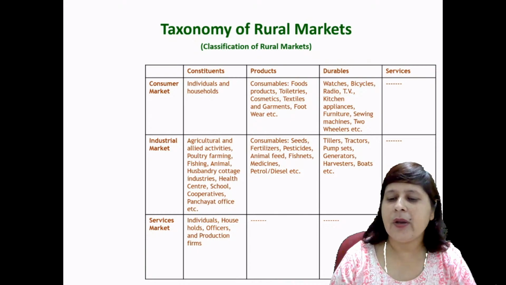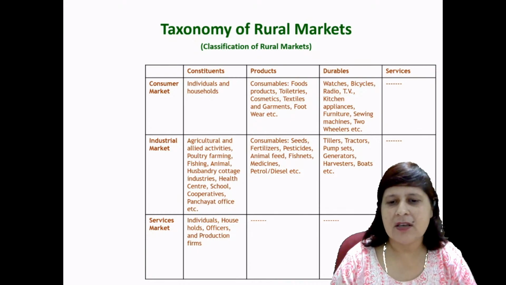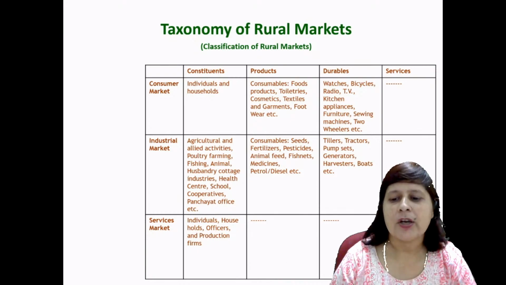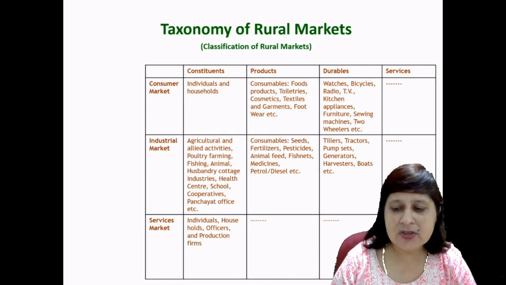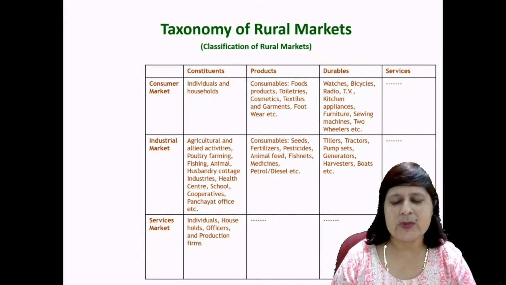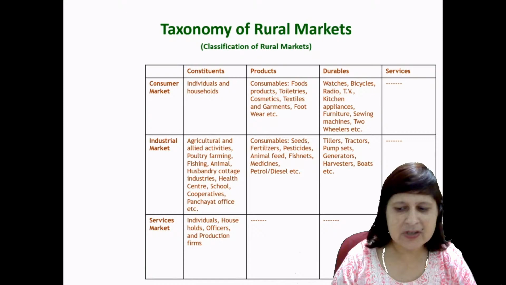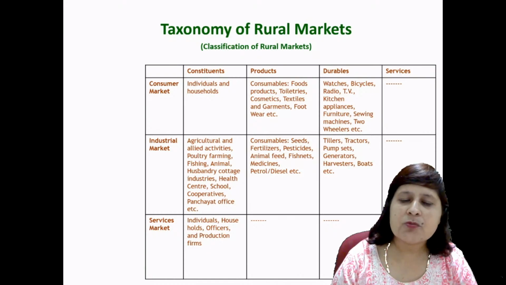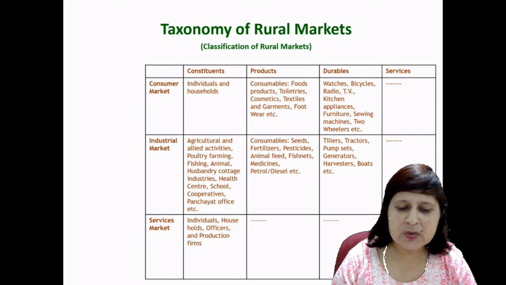Right? Durables. What type of durables do they offer? Like trailers, tractors, pump sets, generators, harvesters, boats, etc. Services. Then the service market, because the service market is different. What constitutes the service market?